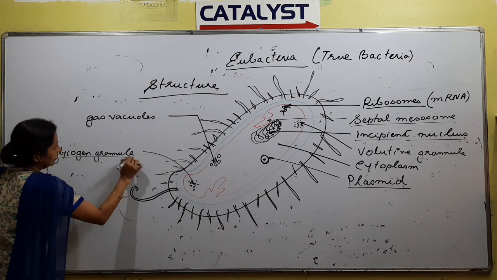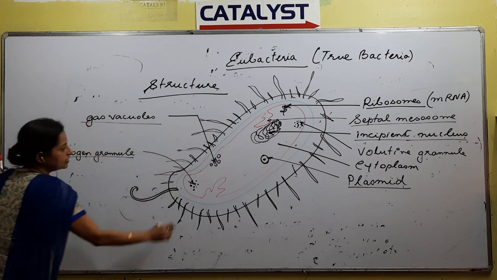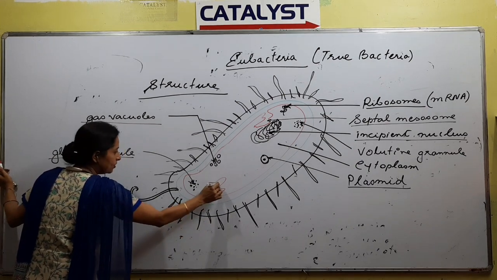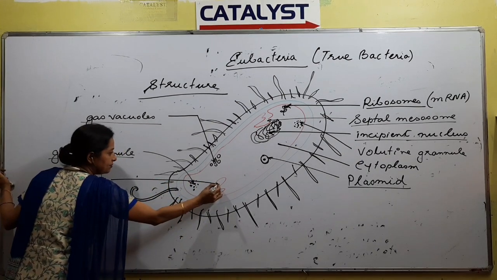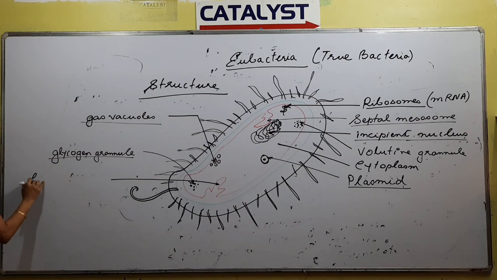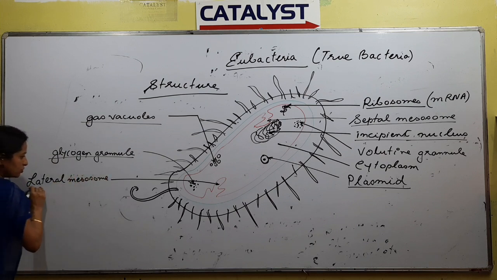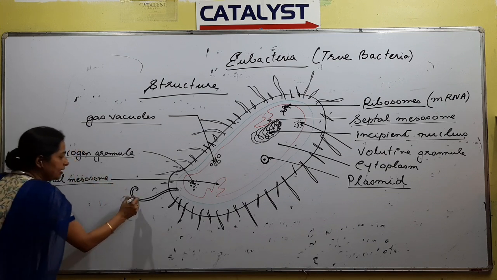Gas vacuole, glycogen granule, right? This red portion is called as lateral mesosome. A little while ago we got septal mesosome, and this one is lateral mesosome. This one is flagella.